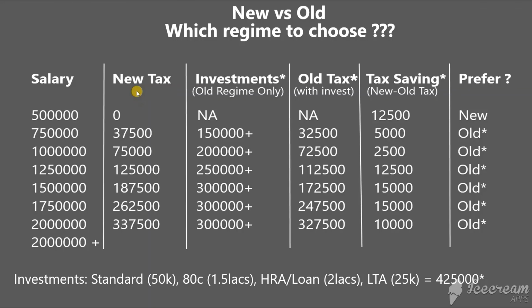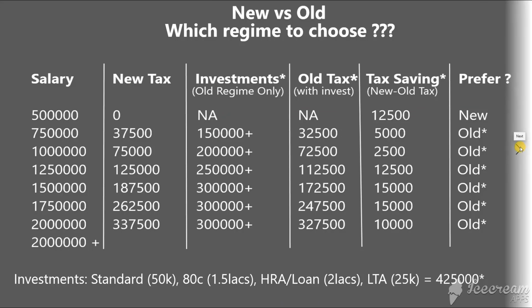New tax system is super clean. You don't have to submit any proof. You don't have to make any unnecessary investments without your choice. Now last thing is, see, making investment is not a big deal. There is a standard deduction of 50k. For that we don't have to submit any proof. Then there is 80C, which also includes your PF, VPF, PPF, and even the home loan principal. So you can invest up to 1.5 lakh rupees in the 80C. Then there is HRA, or the home loan interest, where you can save tax on up to 2 lakh rupees. So making these investments is not a big deal. You can choose the old tax system if you are making this investment. If there is no such investment, then go for the new taxation.